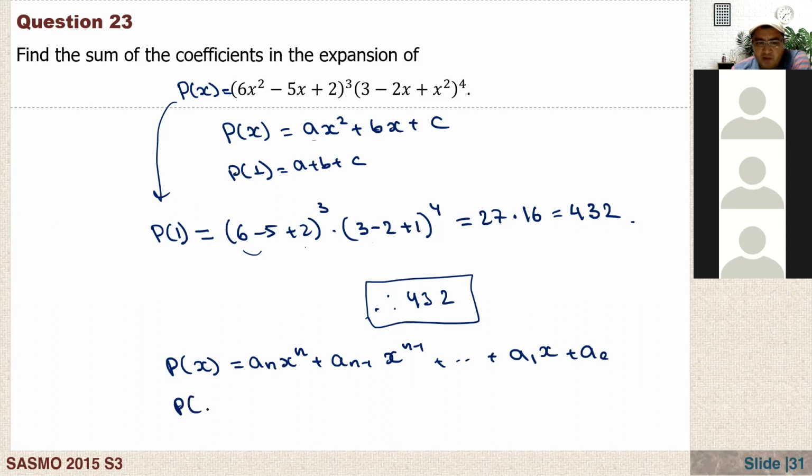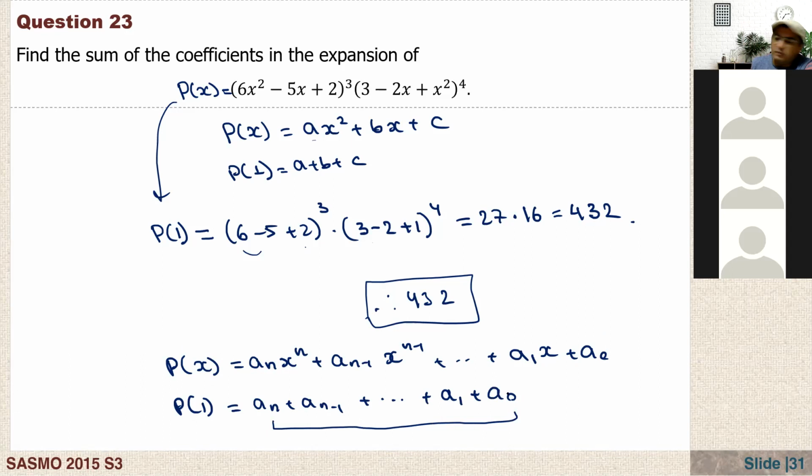And if you evaluate this value at 1, what do we have here? a_n plus a_(n-1) plus dot, dot, dot plus a_1 plus a_0, which means that they are just the sum of the coefficients of this polynomial function.